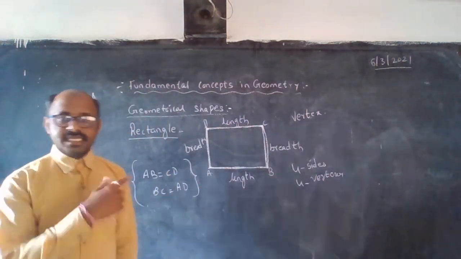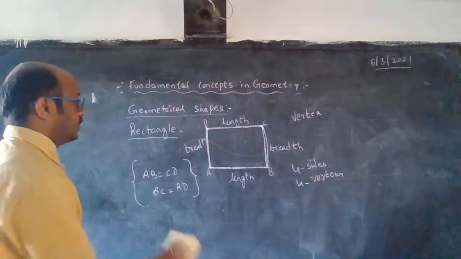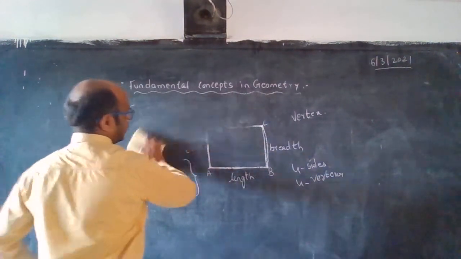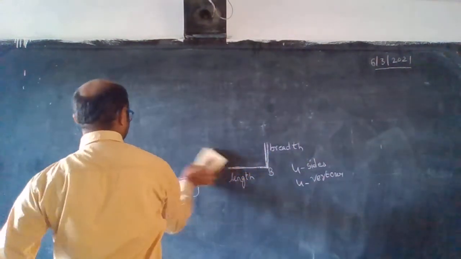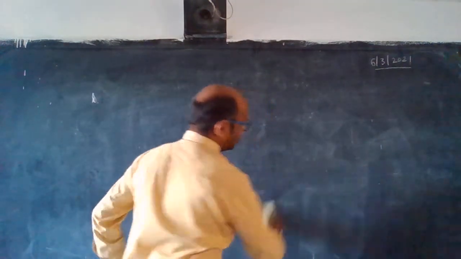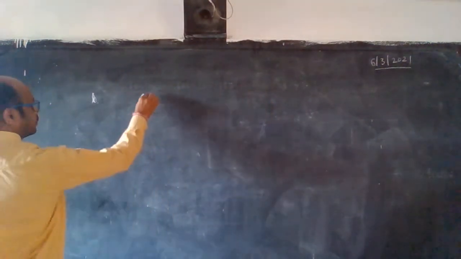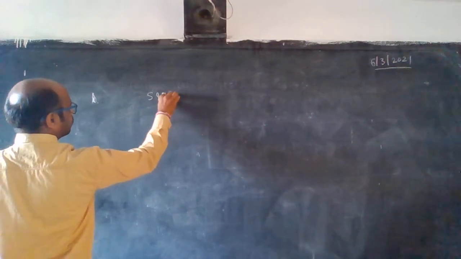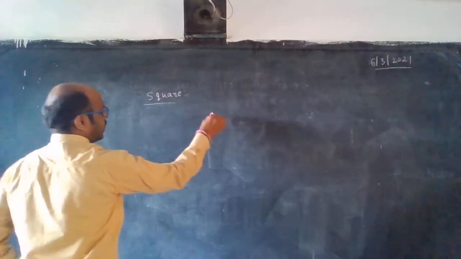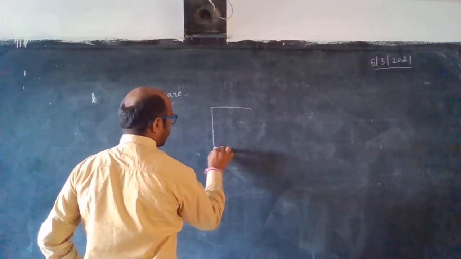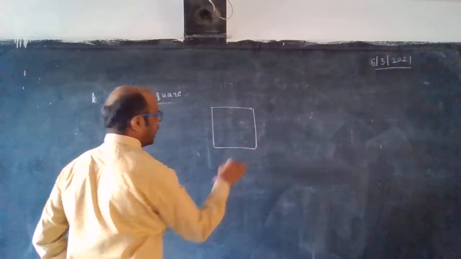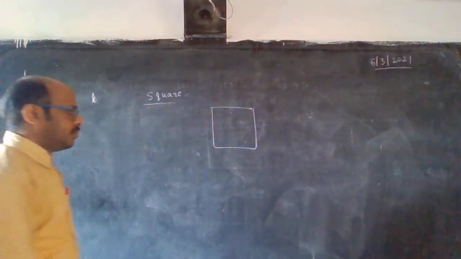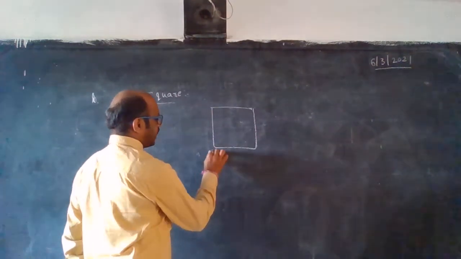Okay children, next it will be square. Next shape is square. See children, in the square, same as before, it is made up of 4 line segments.